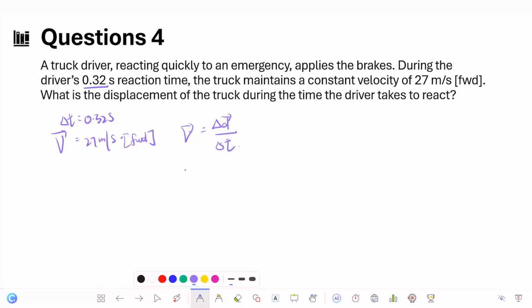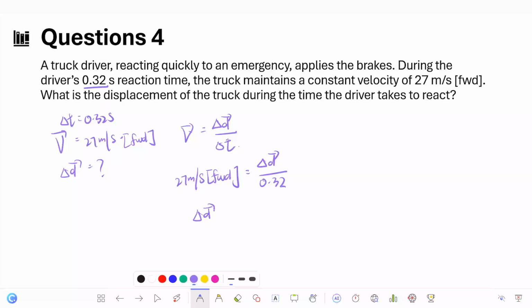And then we know that V is 27 meters per second forward, and it's equal to the distance traveled. This is what we wanted to find. Delta d is what we need to find, divided by the time taken 0.32.